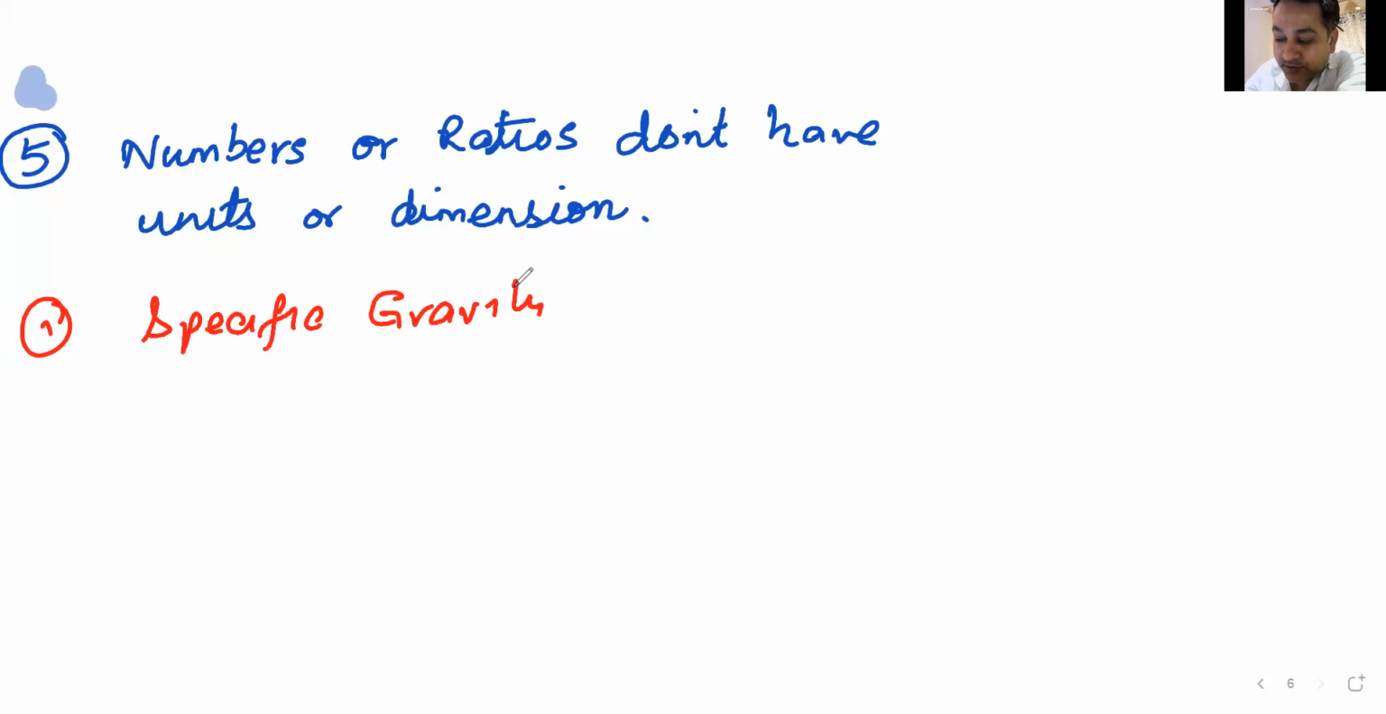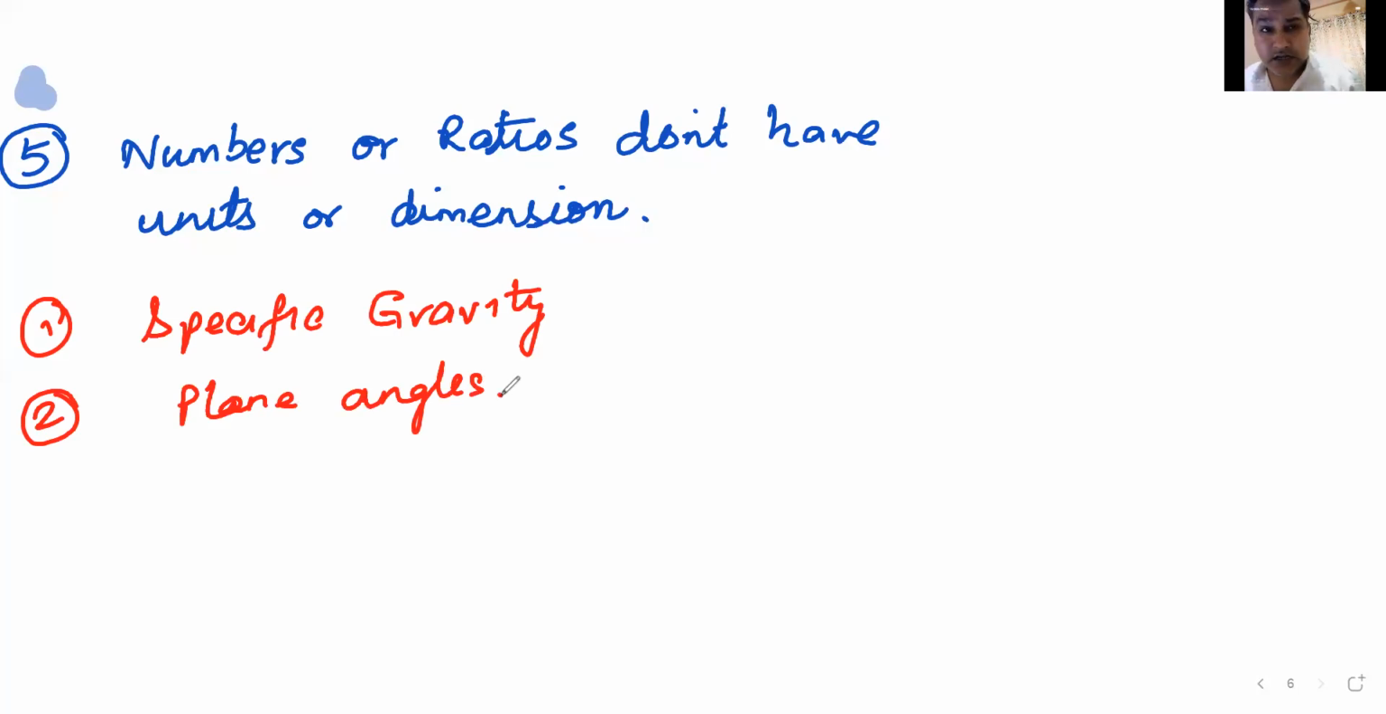Then someone else told me plane angle. That is also a ratio. Then someone told me refractive index, trigonometrical ratios. Yes, sine theta, cos theta, all are ratios. So they do not have any unit or dimension. Am I clear with this concept? Ratios or numbers do not have any unit or dimension. Shall we move ahead with the last one?